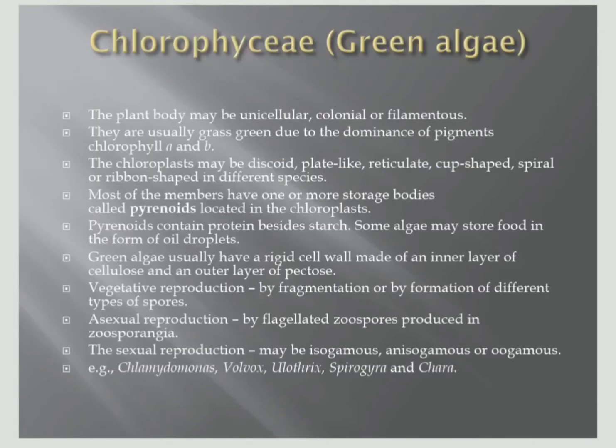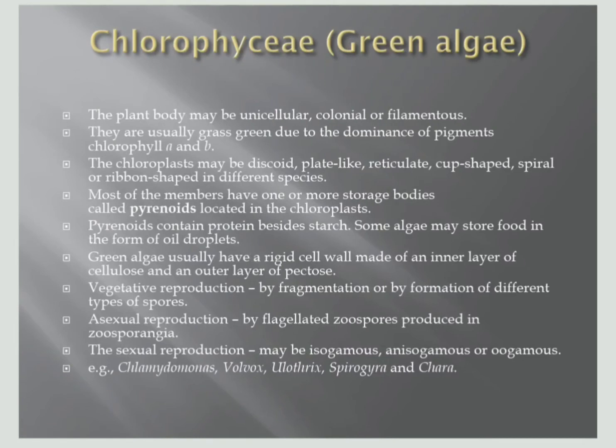All the algae are aquatic organisms and they are of different body shapes. The unicellular ones are also present. Unicellular is Chlamydomonas, colonial is Volvox, and the remaining, Ulothrix and Spirogyra, are the filamentous ones. These are generally green in color due to the pigments chlorophyll a and b. Chloroplast is of different shapes: discoid, plate-like, reticulate, cup-shaped, spiral or ribbon-shaped in different species.